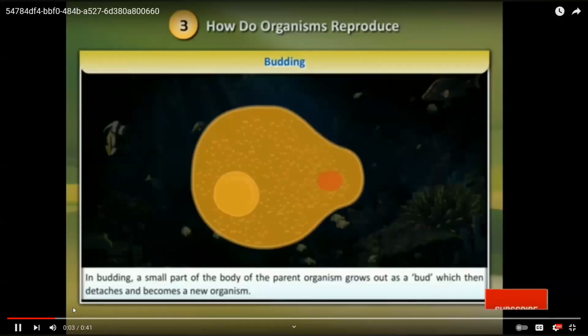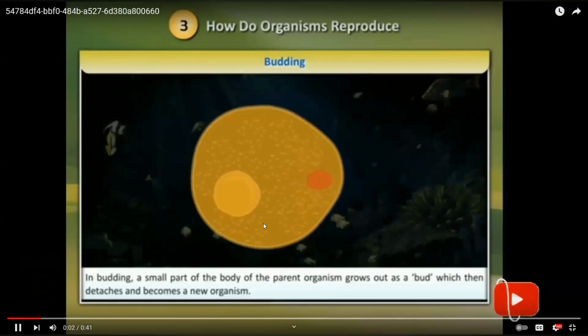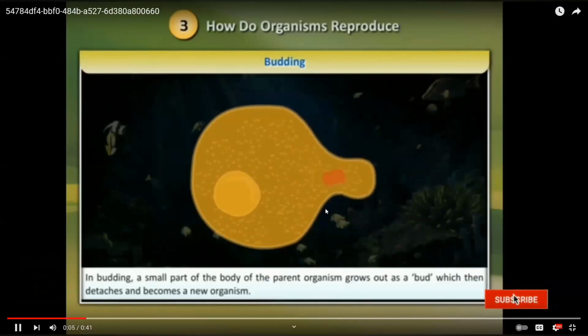Parent organism grows in budding, a small part of the body of the parent. So a small part of the body will grow out from the parent organism as a bud, which will then detach and become a new organism.